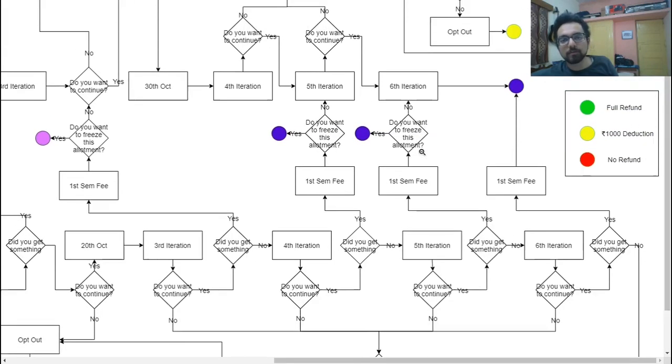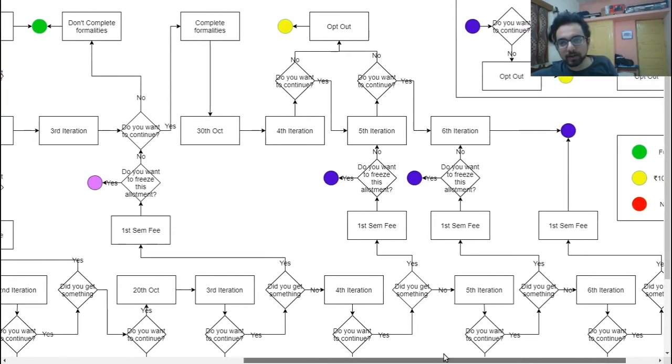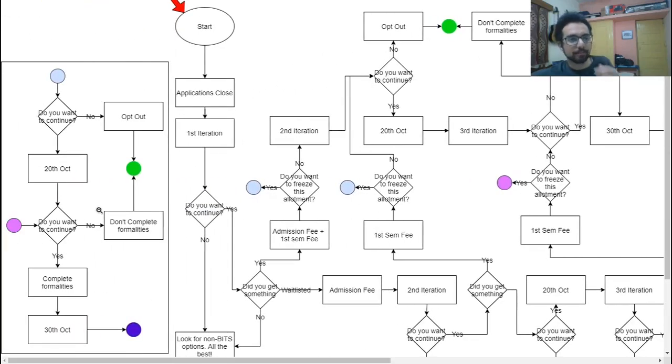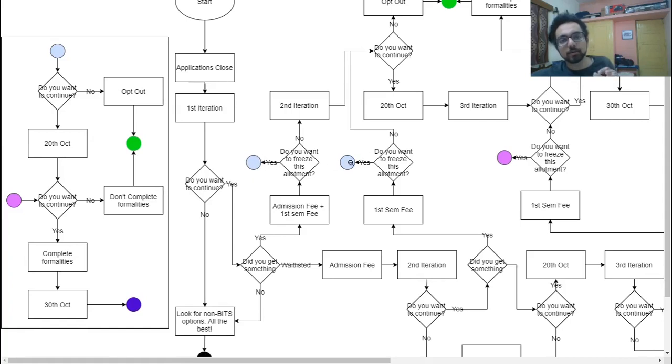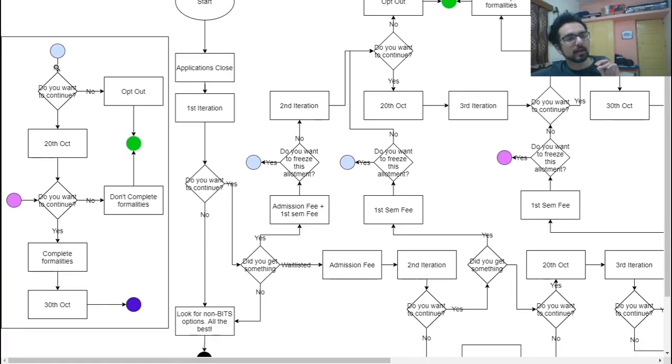Every time whenever you pay the fee, you will have this option, and finally you will end up in this dark blue dot. So let's just see what is happening. For everyone who chose to freeze their branches in the first and second iteration, they end up in these blue dots. In these blue dots, you will see what the options are.